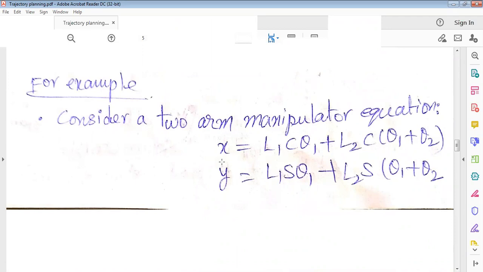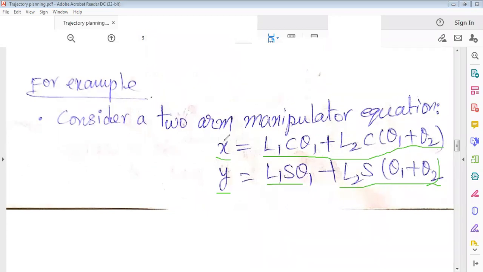So x is equal to L1 cos theta 1 plus L2 cos of theta 1 plus theta 2, as we have seen in the previous lectures. This is the x coordinate of the end effector. The y coordinate is L1 sin theta 1 plus L2 sin of theta 1 plus theta 2. So these are the coordinates of the end effector.